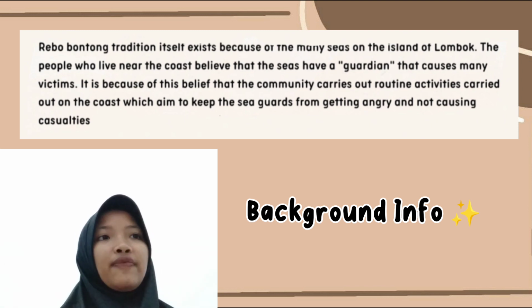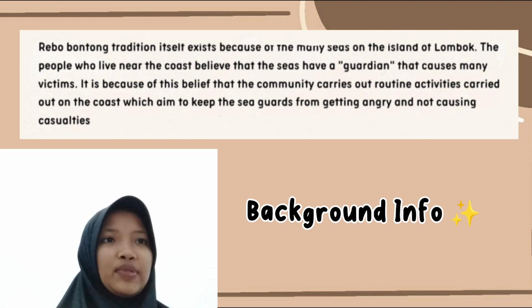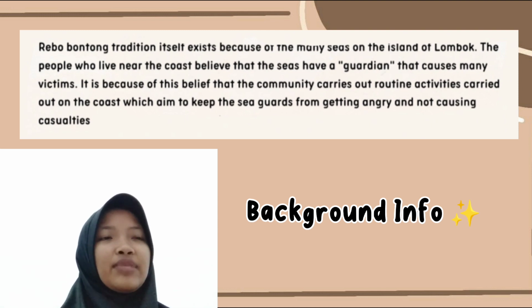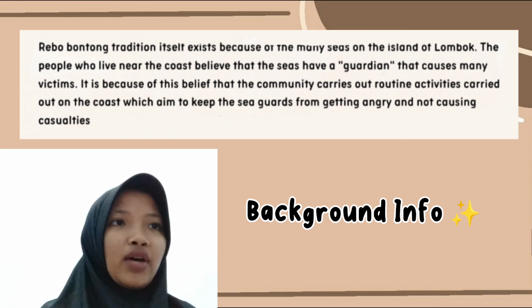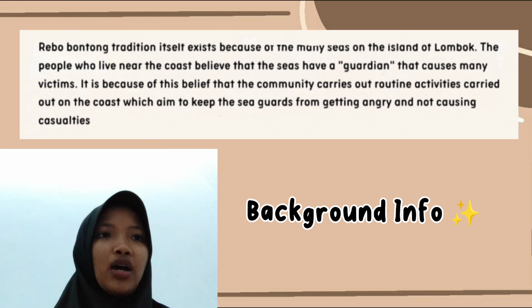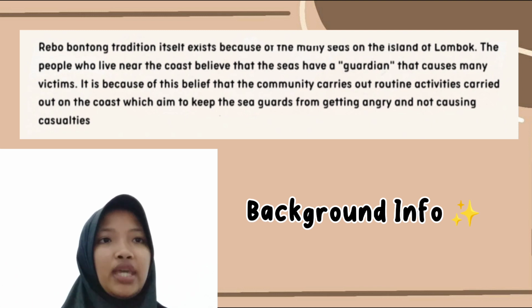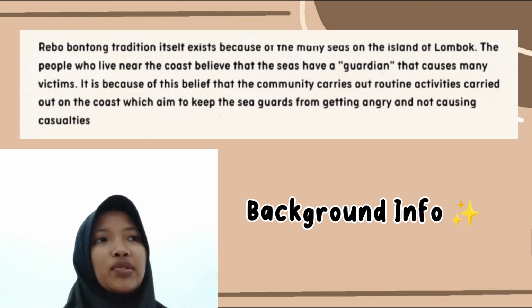The people who live near the coast believe that the sea has a guardian that caused many victims. It is because of this belief that the community carries out a routine activity on the coast, which is to keep the sea guardians from getting angry and causing casualties.